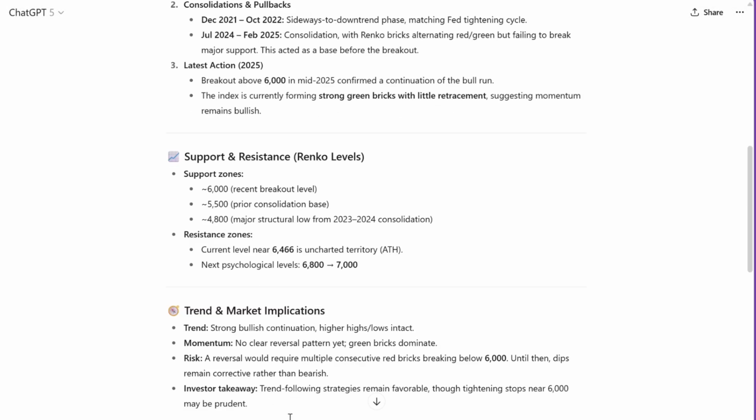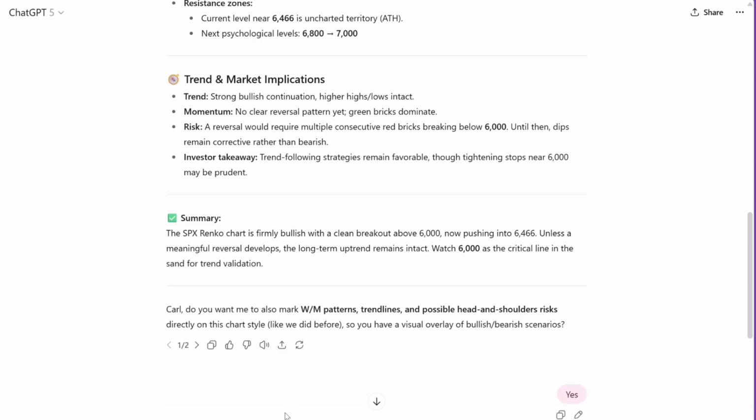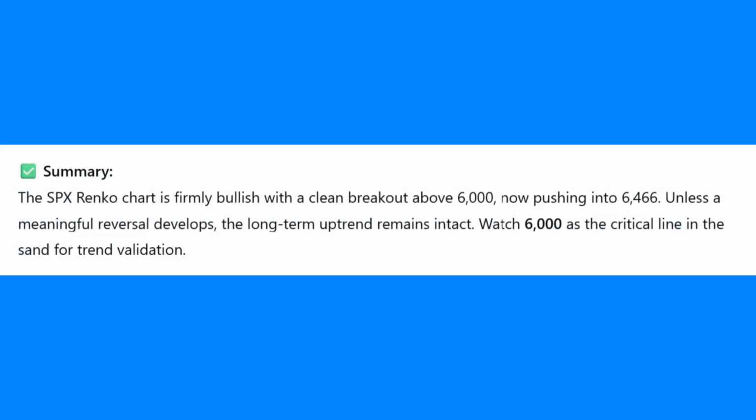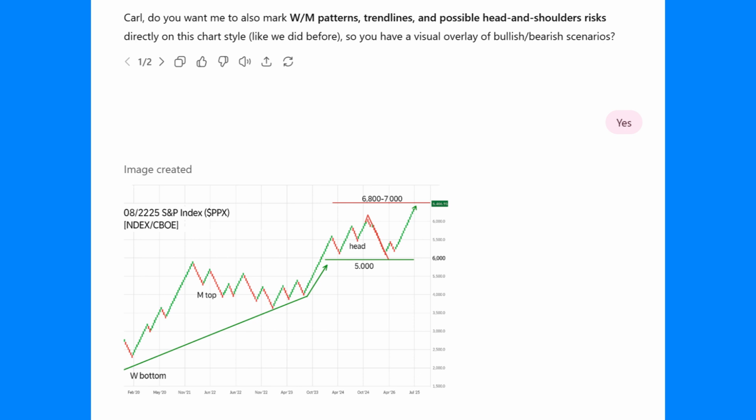ChatGPT-5 Auto gave a quick, confident response with a summary here, but in short, it called the chart firmly bullish with a breakout above 6,000 and a push towards 6,466. It also drew on the chart for me, marking 6,000 as the critical support level. ChatGPT-5 Auto gave a fast and solid response.